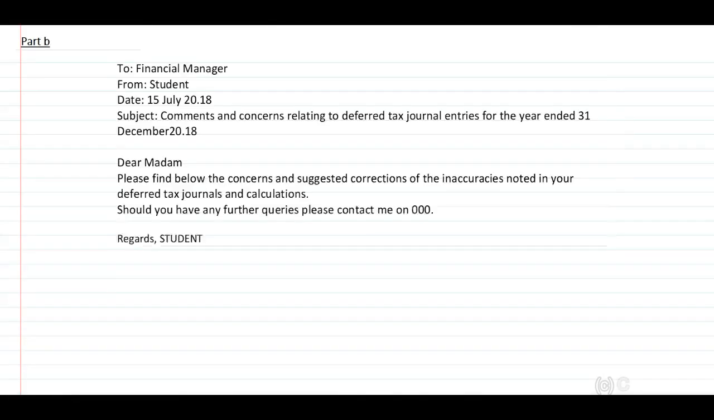First step, new page. Indicate that this is part B, and we need to include our format. Most probably this will be your communication skills marks. Therefore, indicate to the financial manager from the student the date, the subject. Dear Madam, please find below the concerns and suggested corrections of the inaccuracies noted in your deferred tax journals and calculations. Now guys, you can also include, refer to Appendix A, and then on a new page include Appendix A. Should you have any further queries, please contact me. Regards, student.